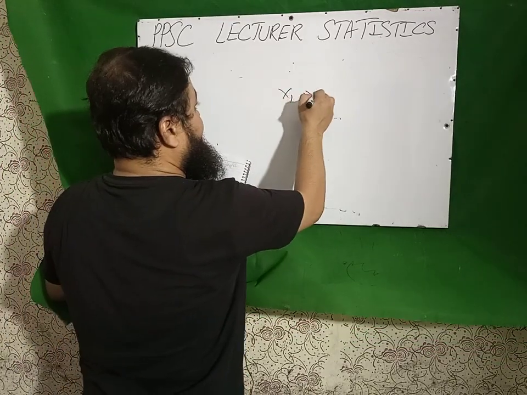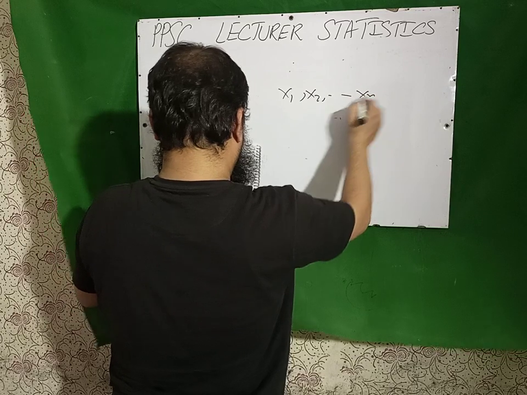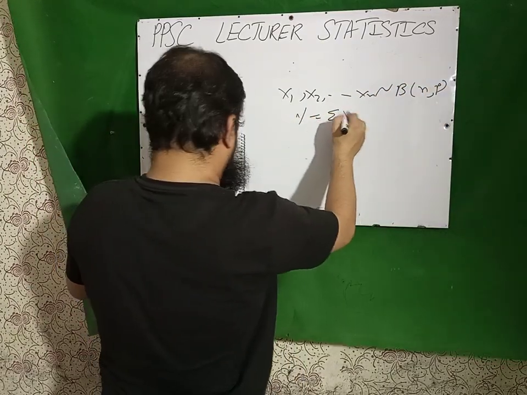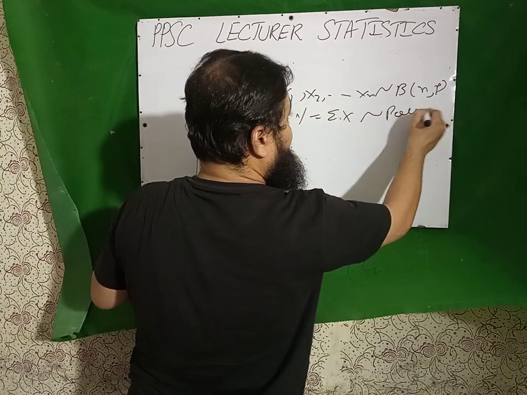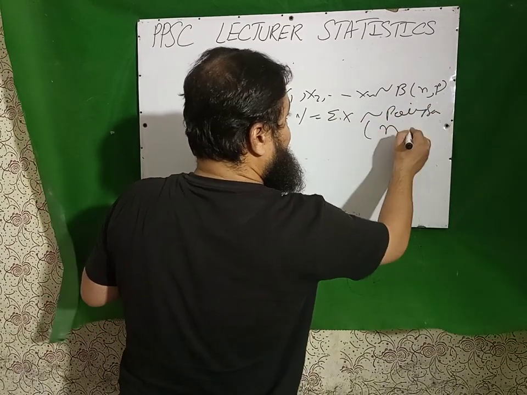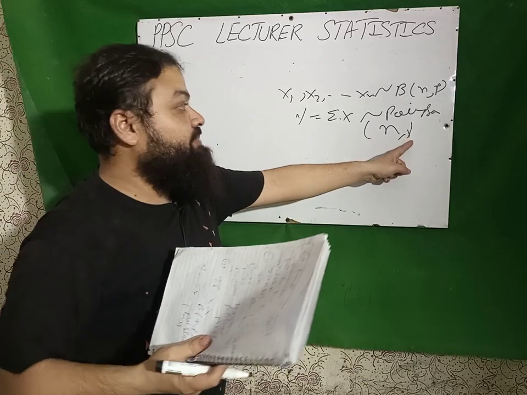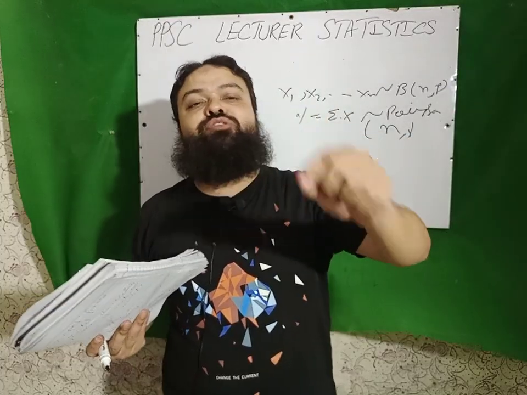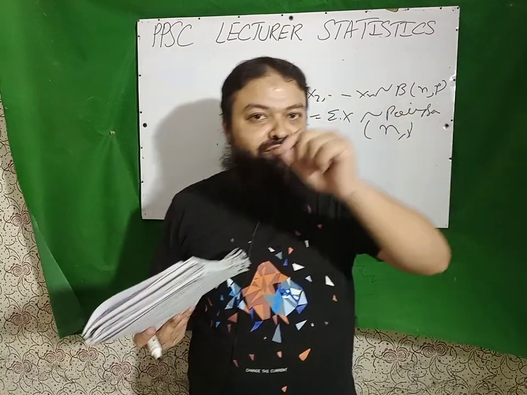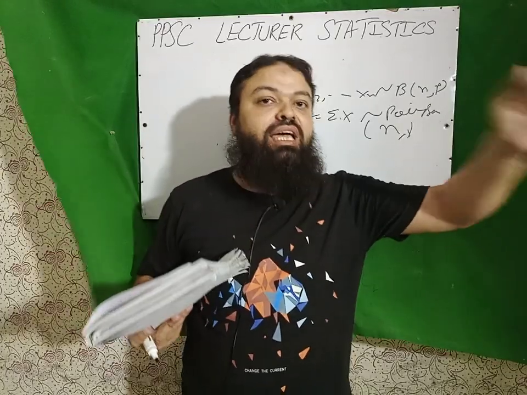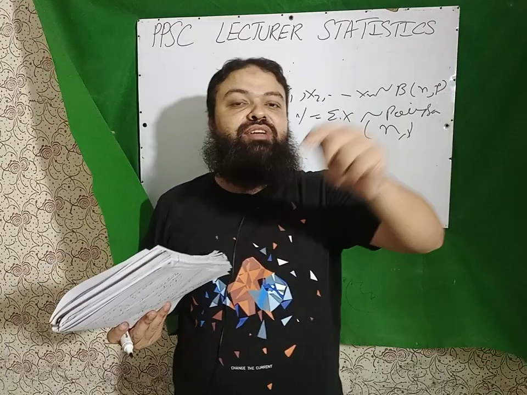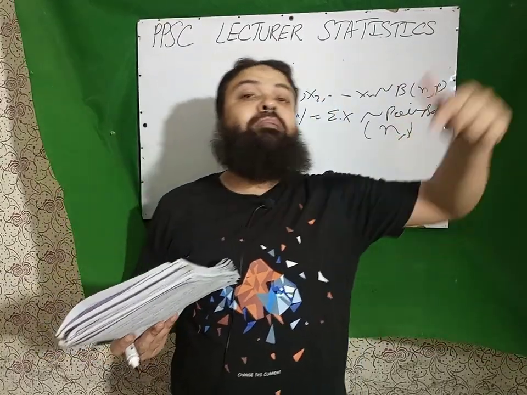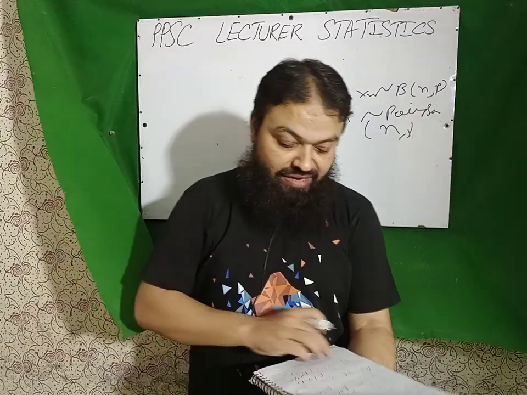Next question is, if x1, x2 up to xn follow binomial with parameters n and p, then y equal to summation x follows Poisson with n lambda. Lambda will be multiplied with n. Dear student, what did you learn? If x1, x2 up to xn follow Bernoulli, then y equal to summation x follows binomial, and whenever we have x1, x2 up to xn following binomial, then y equal to summation x will follow Poisson with n lambda, a very important one.